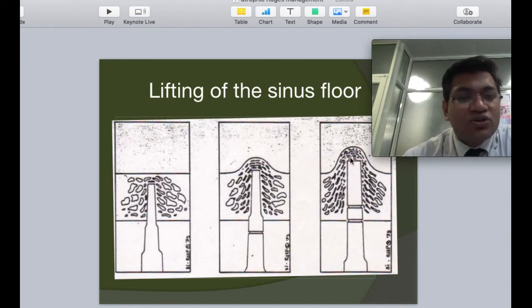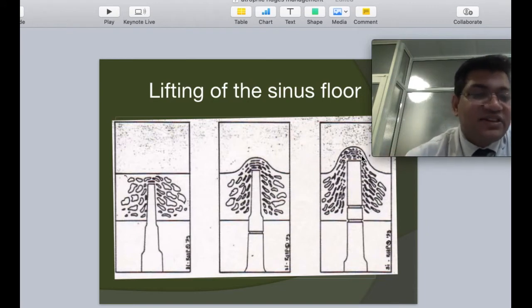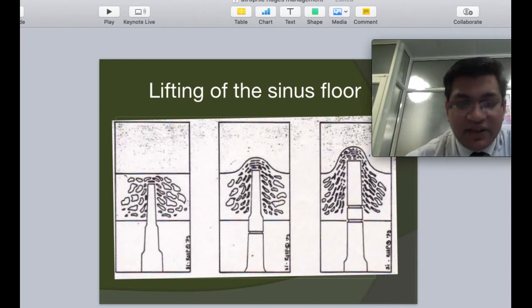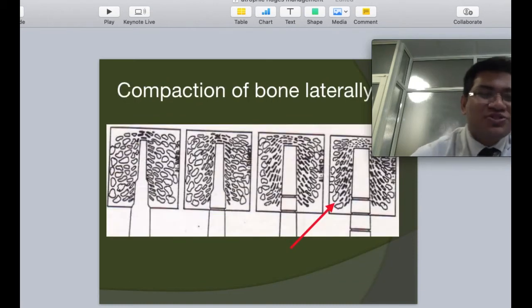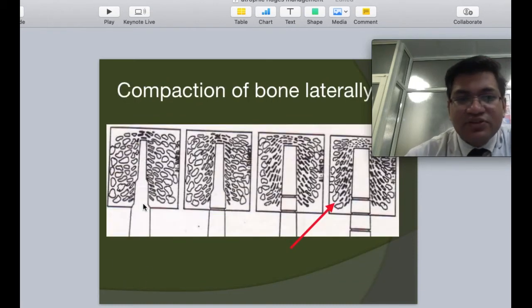Once we are close to the floor, we have to basically break off that cortical boundary, and sometimes we do not even break it. Because of the elasticity of the tissue, some amount of sinus gets lifted up. It's an excellent technique, requires a little bit of mastery and explaining to the patient that a lot of taps are going to be used.